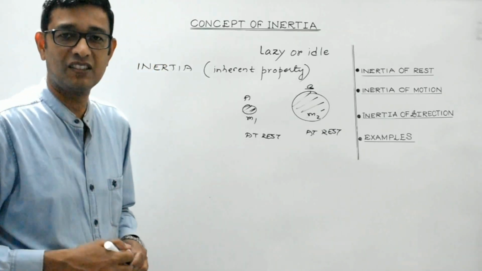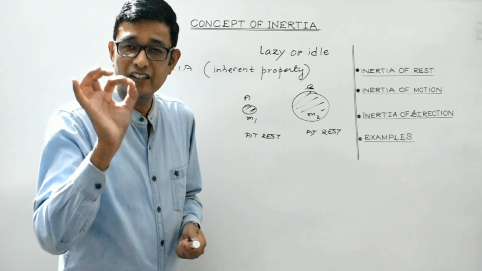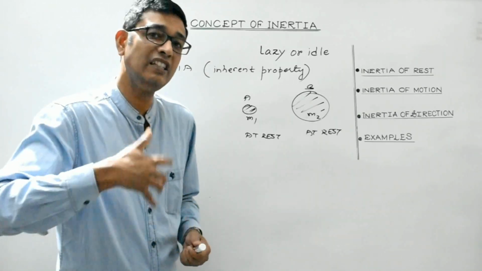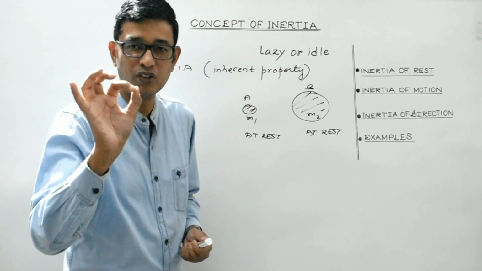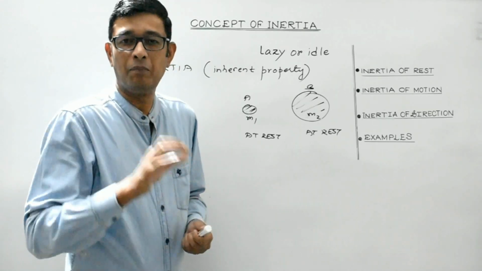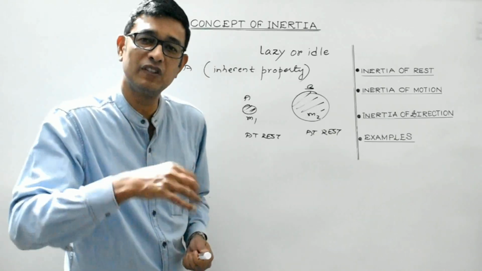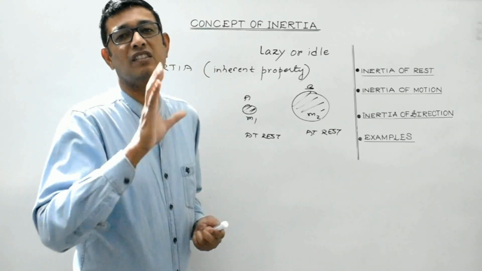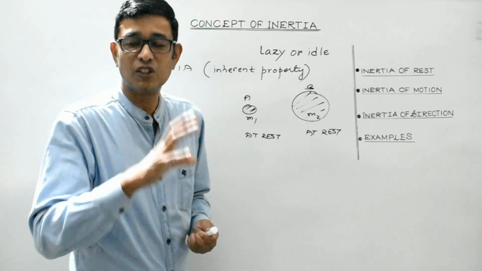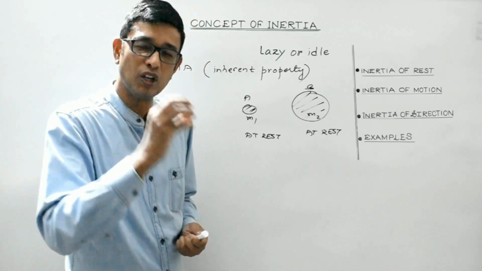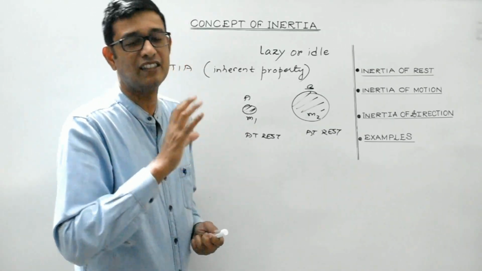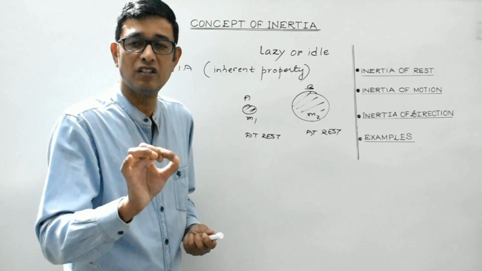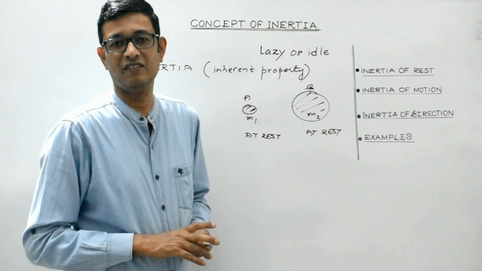So what do you conclude from this? It is the mass of the body that gives the measure of the inertness of a body. Mark my words, students, this is very, very important. Mass gives the measurement of the inertness of a body. The greater the mass of the body, the more will be its inertness. The smaller the mass of the body, the smaller will be the resistance, or the inertness of the body. So mass is the physical quantity that gives the measure of the inertness of a body. Clear, students?